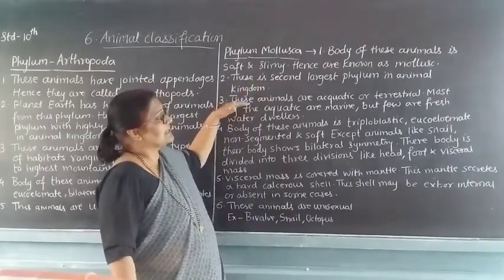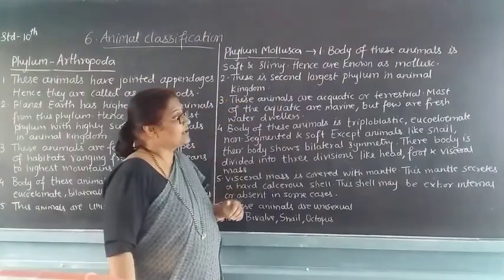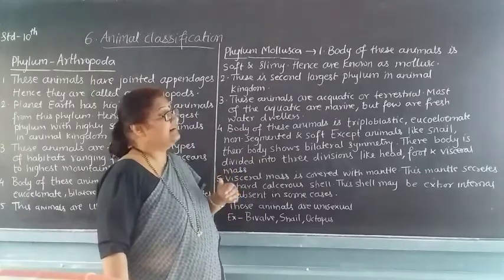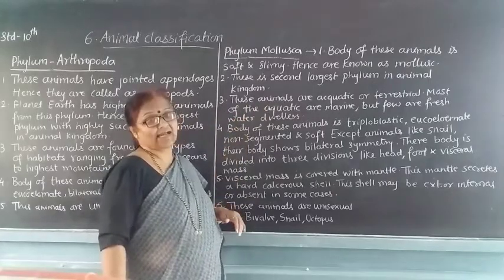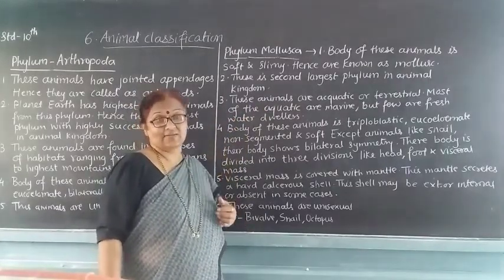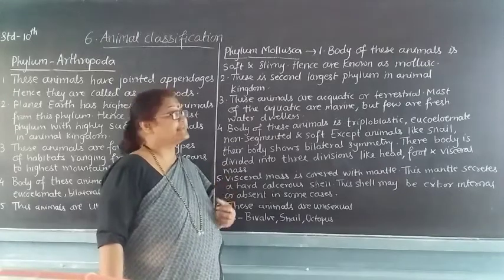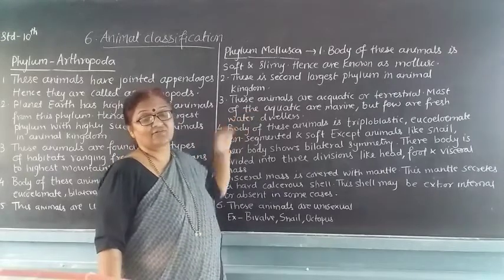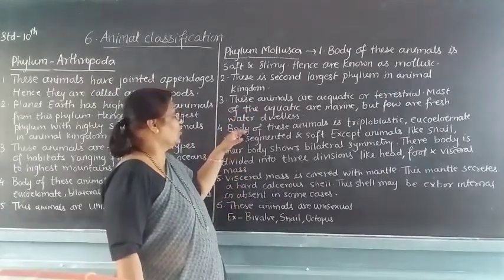These animals are aquatic, that means they stay in water, or they may be terrestrial, staying on land also. Most of the aquatic ones are marine, that means they stay in seas and oceans, but a few are freshwater dwellers. Some live in freshwater also.